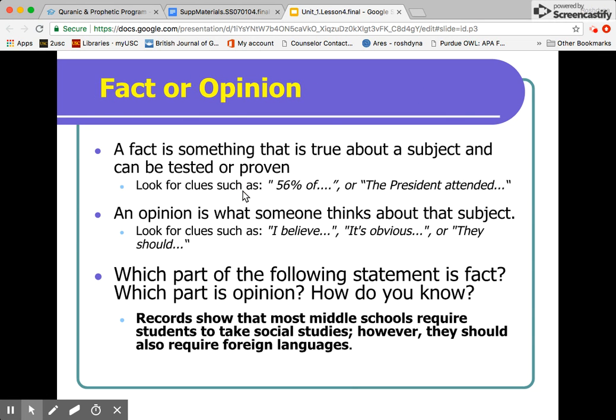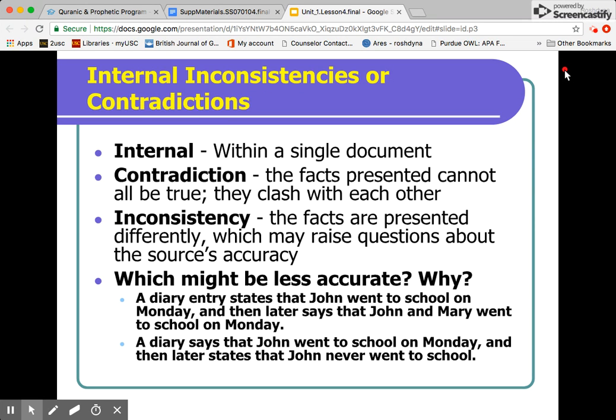So we didn't really talk about fact and opinion because this is something that you guys have talked about in previous grades, but a fact is something that is true about a subject that can be tested or proven, and an opinion is what someone thinks about a subject. Then we talked about internal and external consistencies or inconsistencies.